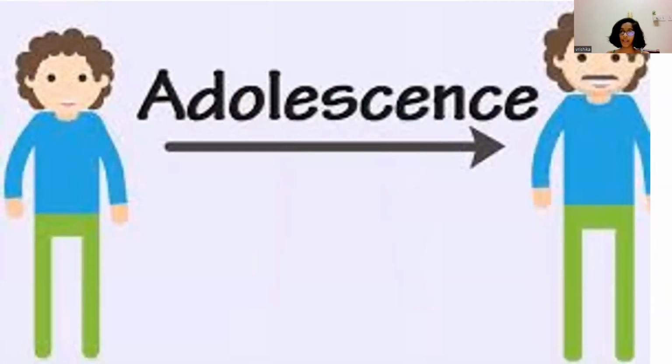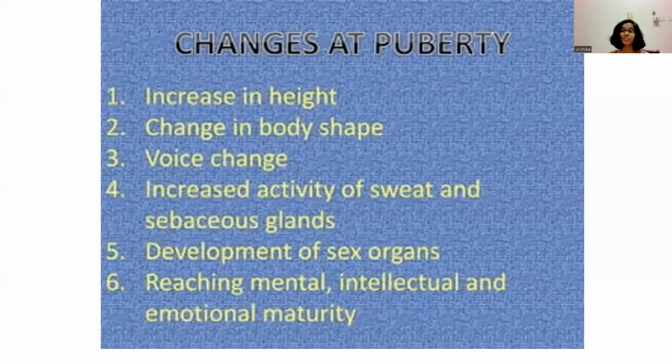Adolescence is the period of life which marks the changes leading to reproductive maturity. This is called adolescence. Our body undergoes various changes which lead to puberty. Let us see what changes occur at puberty. During puberty, the height increases and the body shape changes. There is a change in the voice and increased activity of sweat and sebaceous glands. Development of sex organs, reaching mental, intellectual, and emotional maturity.